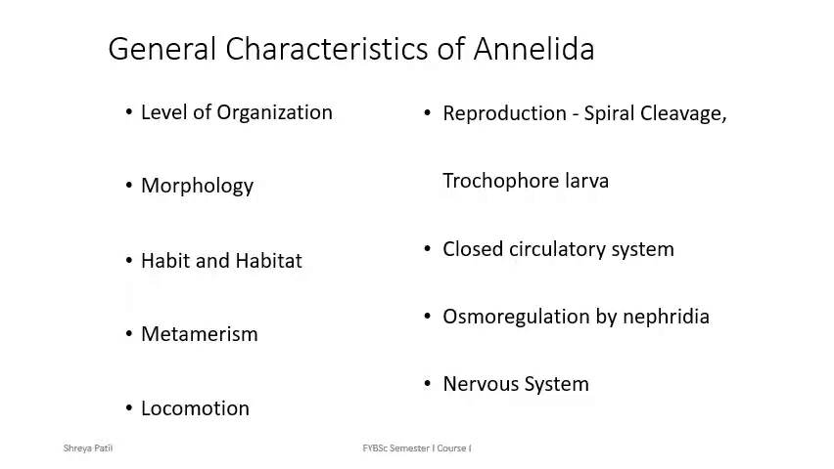Let us begin with general characteristics of Annelida. Under this topic, we will discuss level of organization of Annelida, morphology, habit, habitat, metamerism, locomotion, reproduction, circulatory system, osmoregulation, and nervous system.